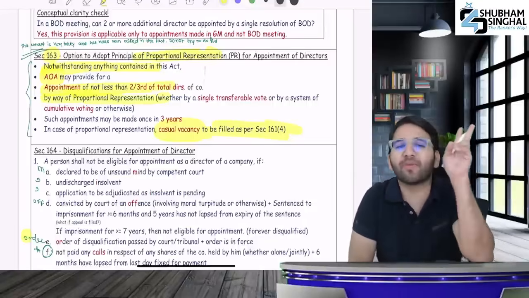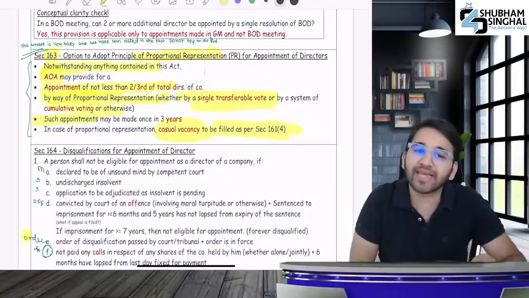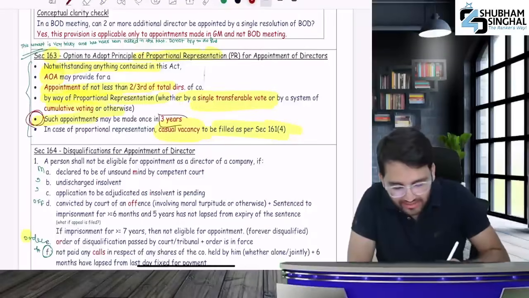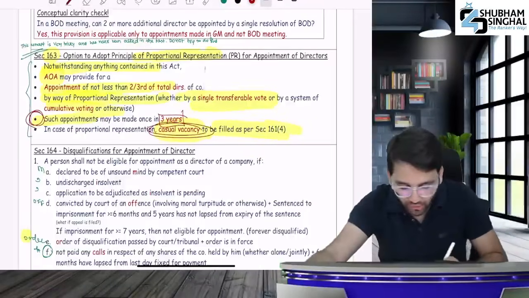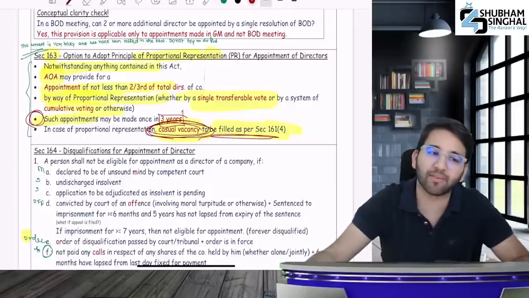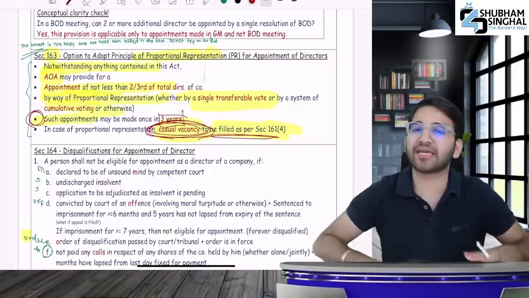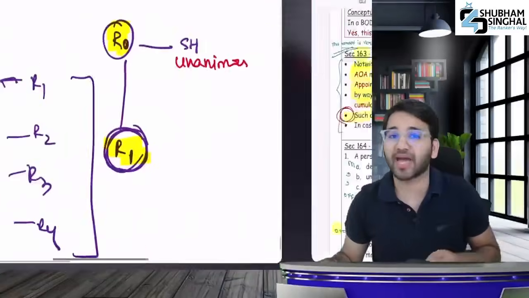Two methods are mentioned: single transferable vote and cumulative voting system. These directors will be appointed for 3 years, and if a director's office is vacated, it will be a casual vacancy filled as per section 161(4). So the company can opt for proportional representation, and if it opts, it will be filled by either single transferable vote or cumulative voting system.